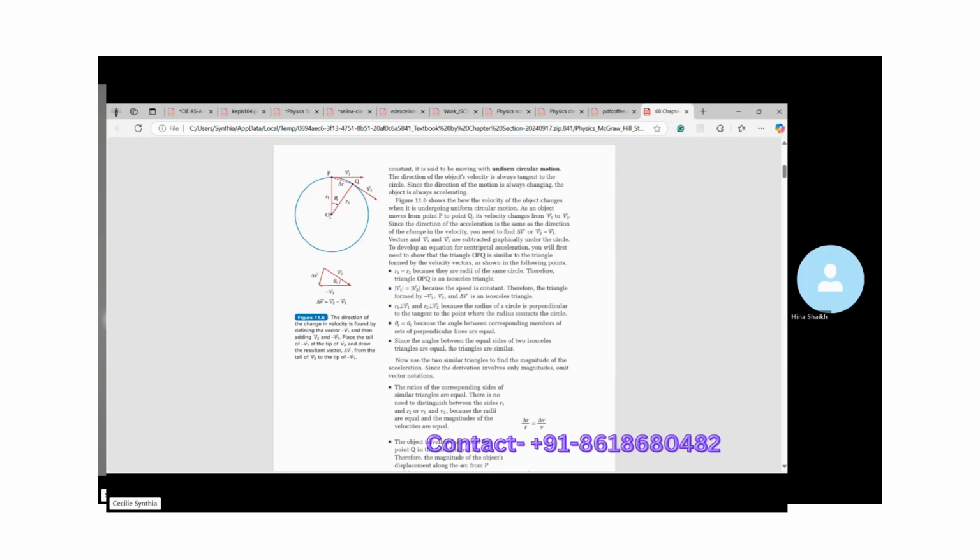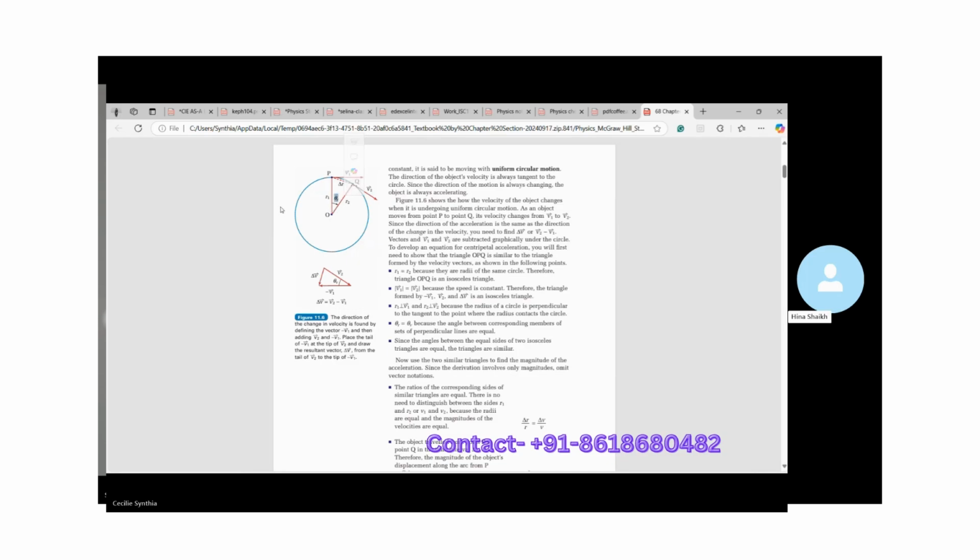Okay, R1 is the distance from the center to point P, and R2 is the distance from the center to point Q. Because that's the chord between point P and Q, it is marked by delta R, that is the change in the radius value, and theta. Any idea what this is?